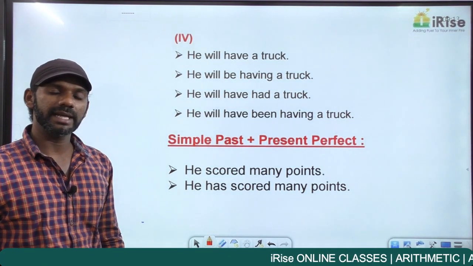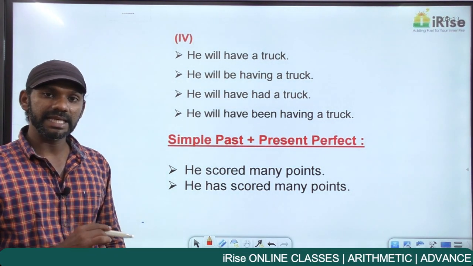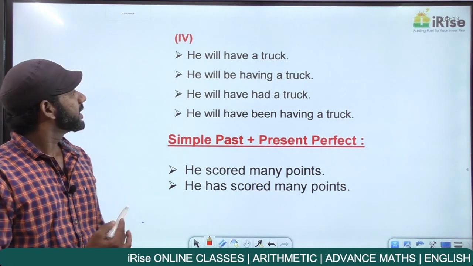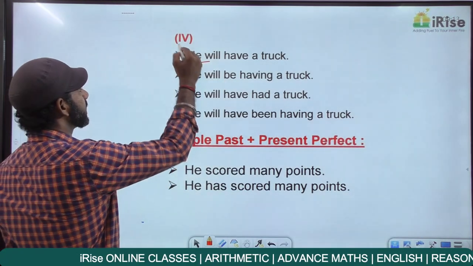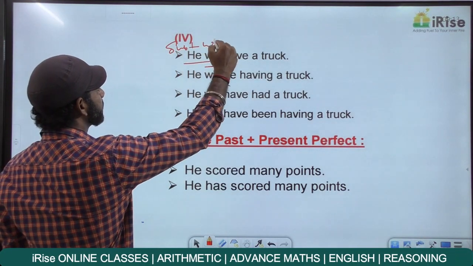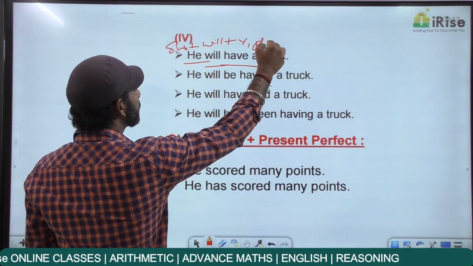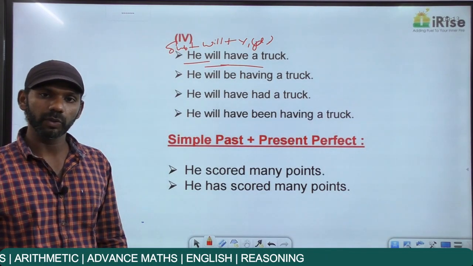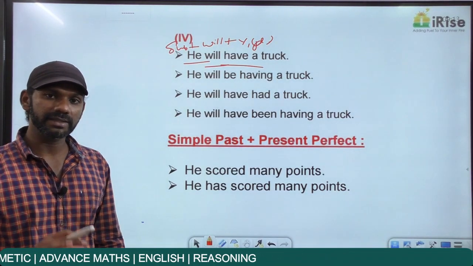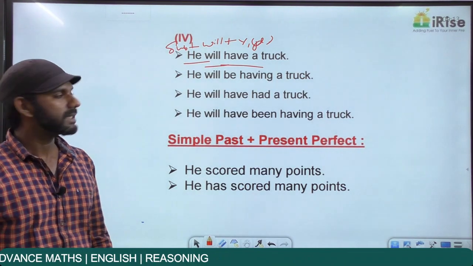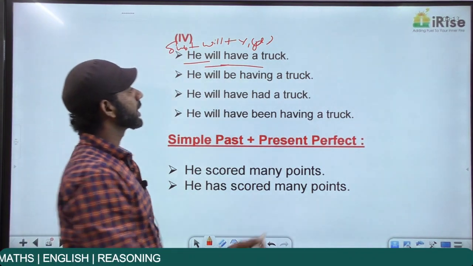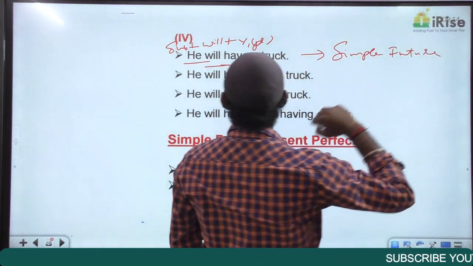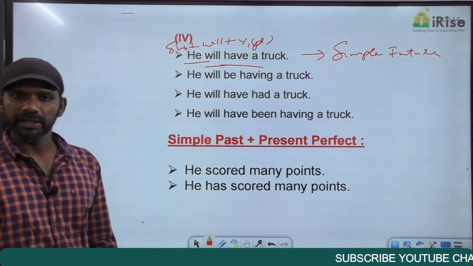Future tense, the first category is simple future. The subject here is he. Third person, not a compulsory action, use will according to the rule. He will have a truck. The subject is he plus will plus have is V1 plural. I told you has is V1 singular, have is V1 plural. In the future tense, no matter whether the subject is singular or plural, the verb must always be plural. Subject plus will plus V1 plural is simple future tense. So he will have a truck is simple future.